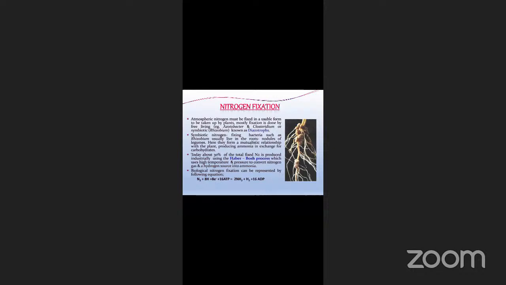It's a chemical reaction. The biological nitrogen fixation can be represented by the following equation. Here the nitrogen, when combined with hydrogen and electrons, and as well as ATP, 16 ATP molecules are utilized to give rise to ammonia, hydrogen, and 16 ADP molecules are released. So the energy is utilized from ATP.